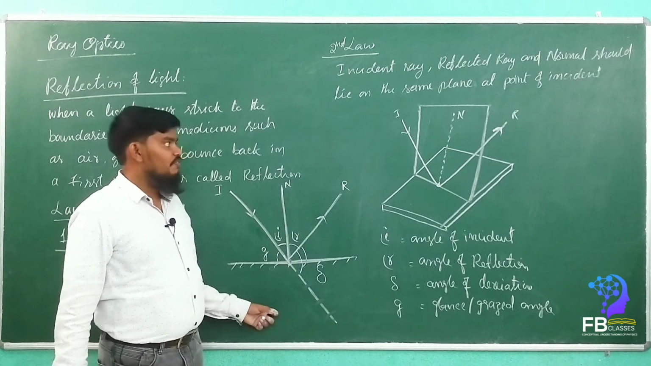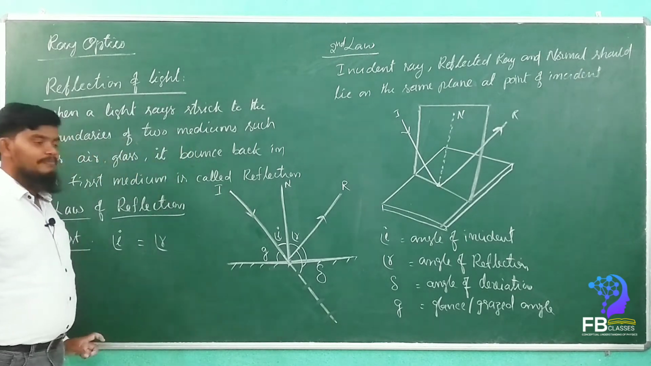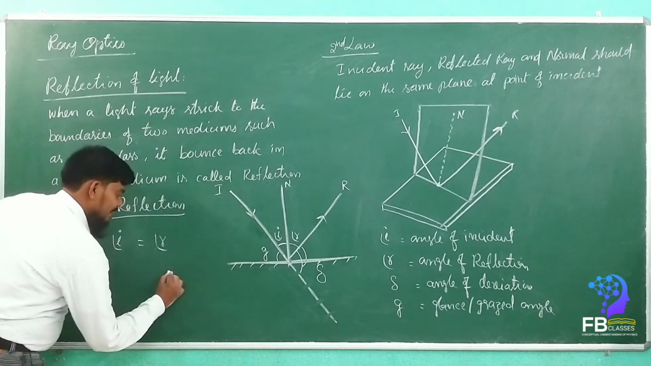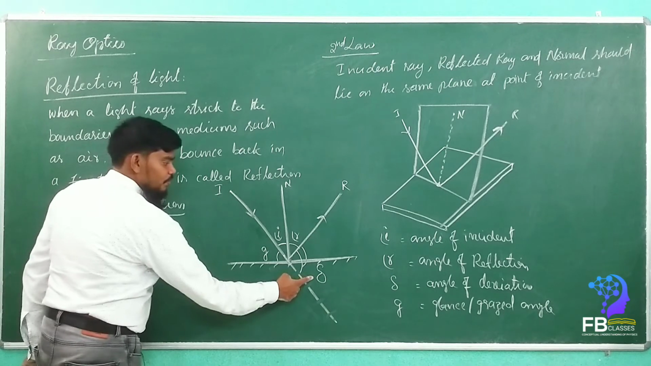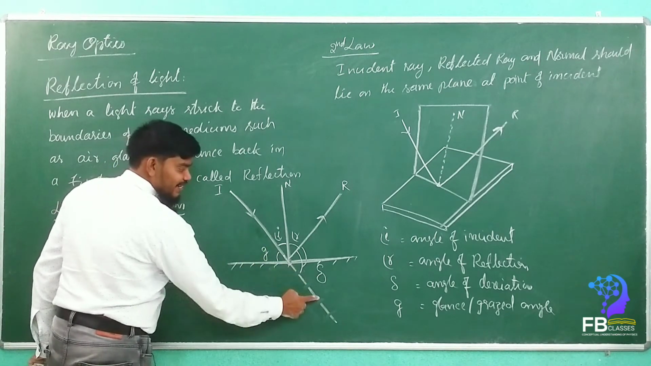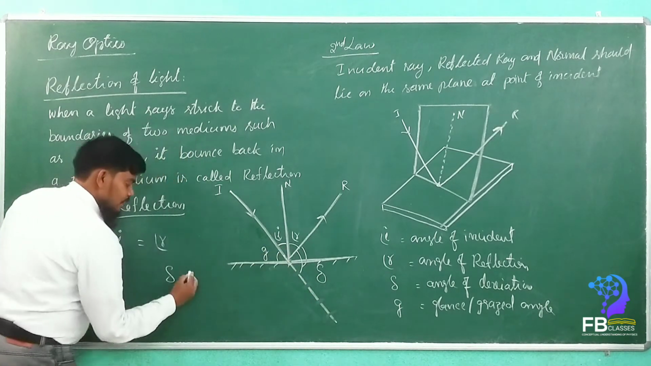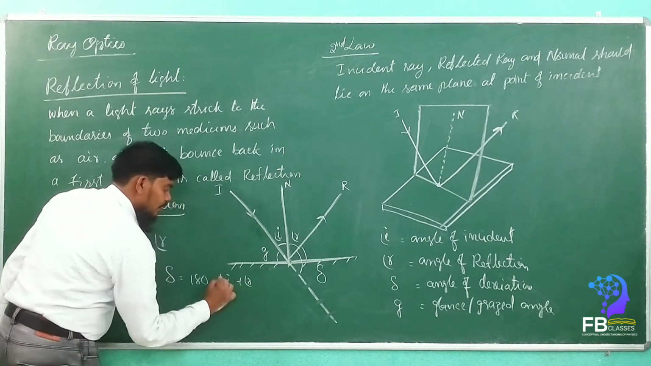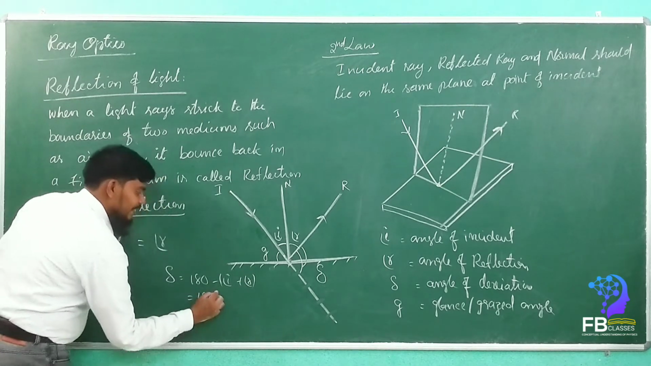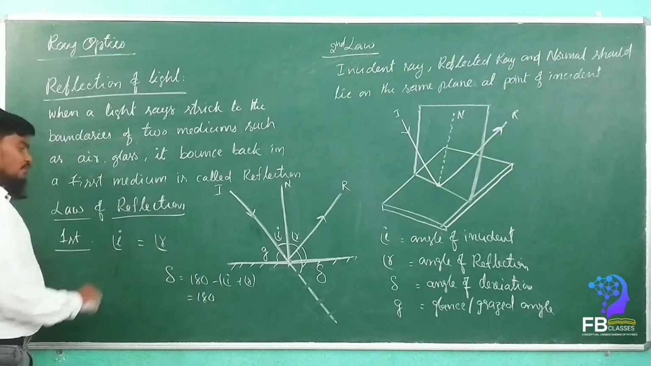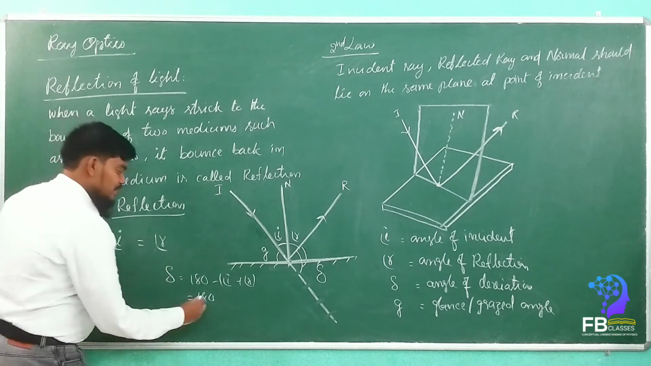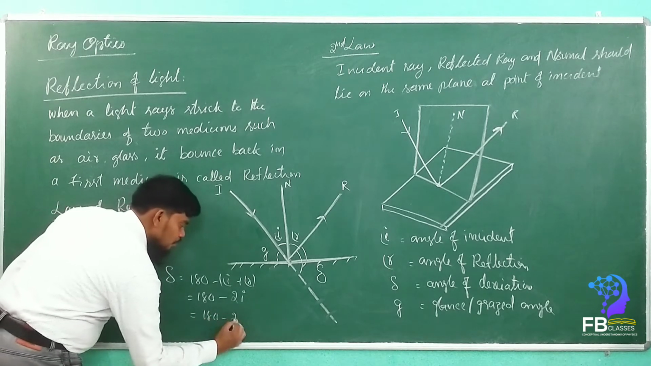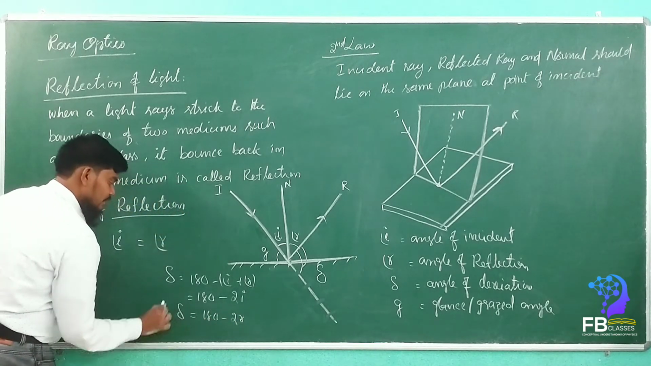Are you getting my point, everyone? Do you understand clearly? See here, if you want the relation of the delta, delta is equal to how much, my dears? Delta is equal to 180, this is a straight line, right? 180 minus (I plus R). So that is equal to 180. I is equal to R, right? According to the first rule, I is equal to R. That means 180 minus 2I. R we can also write as 180 minus 2R. Are you getting my point? Yes or no?